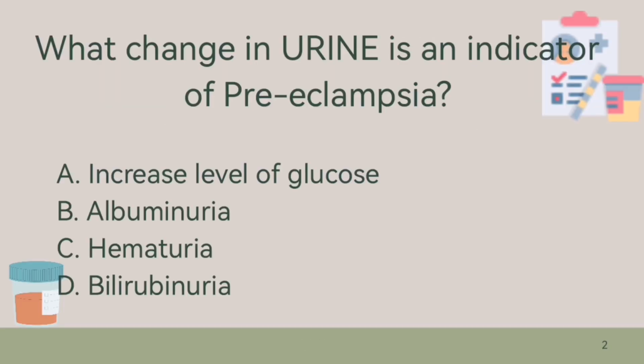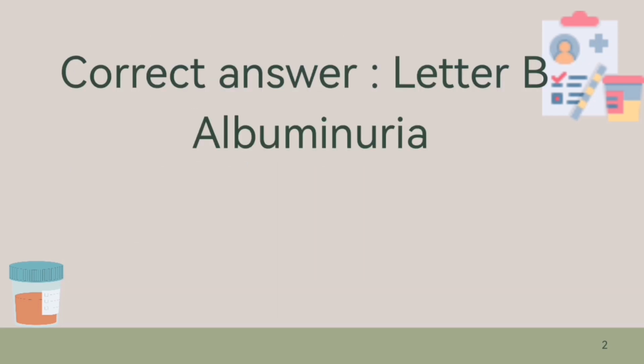Next, what change in urine is an indicator of pre-eclampsia? A. Increased level of glucose, B. Albuminuria, C. Hematuria, or D. Bilirubinuria. The answer kapag sinabi natin pre-eclampsia, that is albuminuria, letter B.